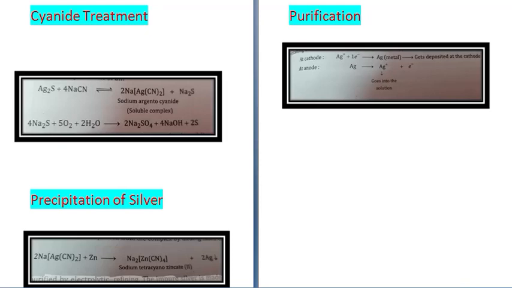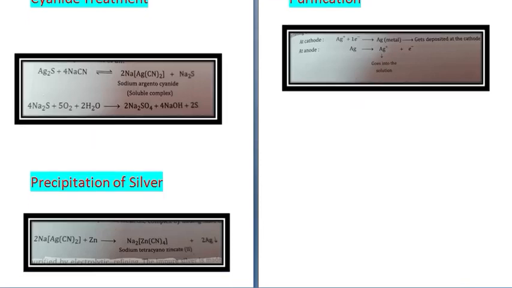Next step is precipitation of silver. Now the silver is precipitated from the complex by adding the more electropositive metal zinc. So when sodium argentocyanide reacts with zinc, 2Na[Ag(CN)2] plus Zn gives you Na2[Zn(CN)4], a complex called sodium tetracyanozincate(II), plus 2Ag. Silver is precipitated. So this way precipitation of silver is done.